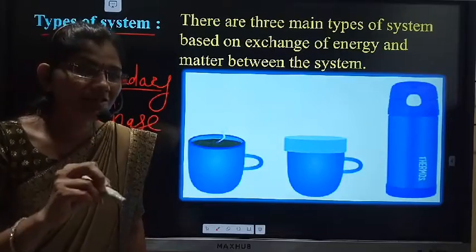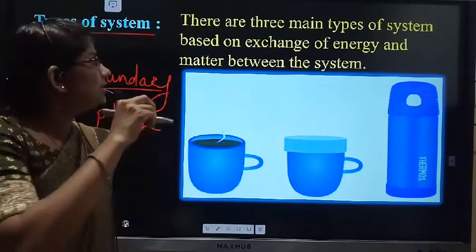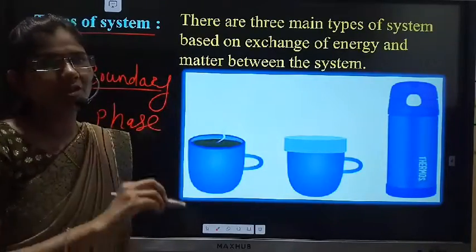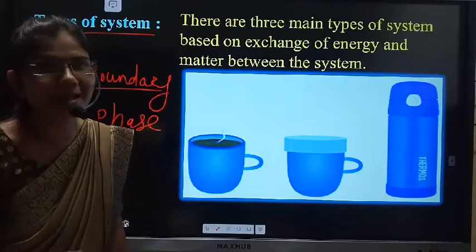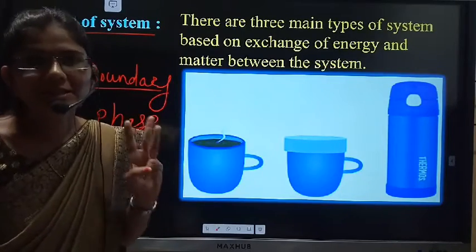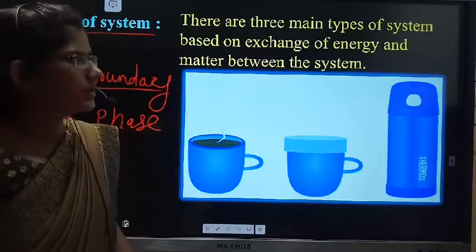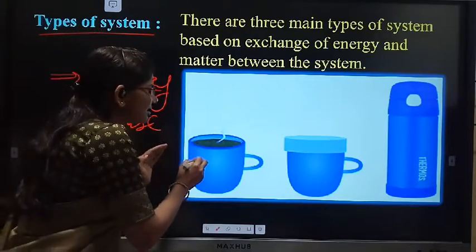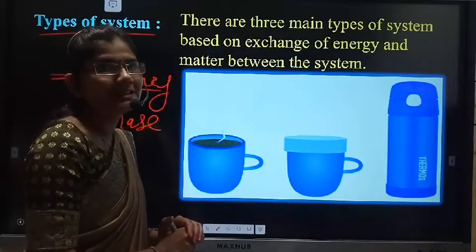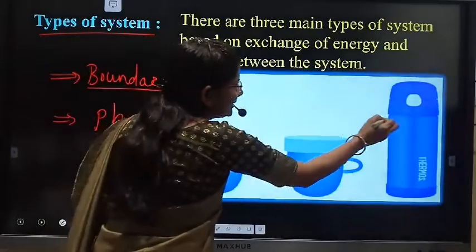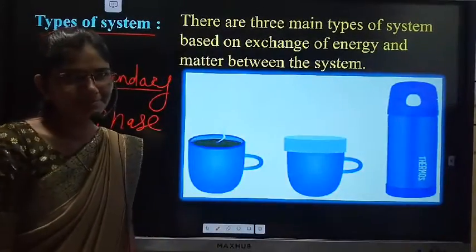Based on the exchange of energy between system and surrounding, or the energy and matter between system and surrounding, there are three types of a system. So if we see this figure carefully, then these are the three types of a system.